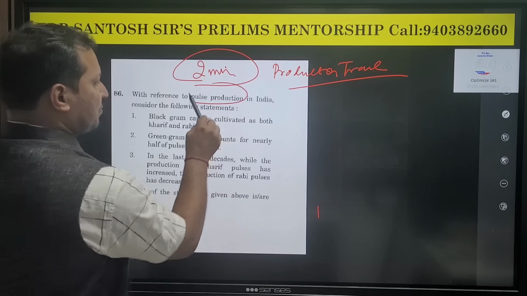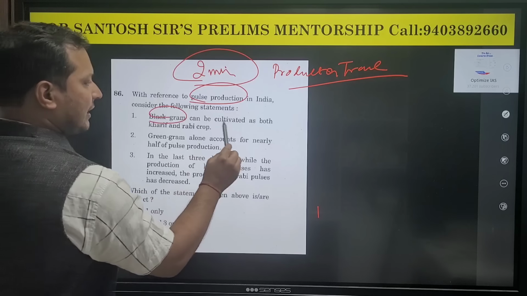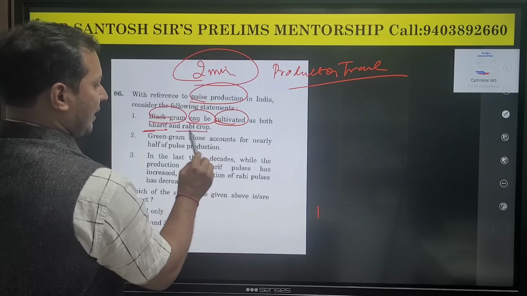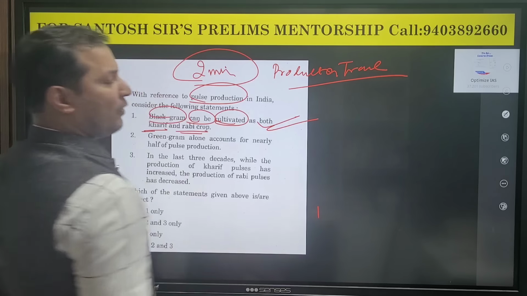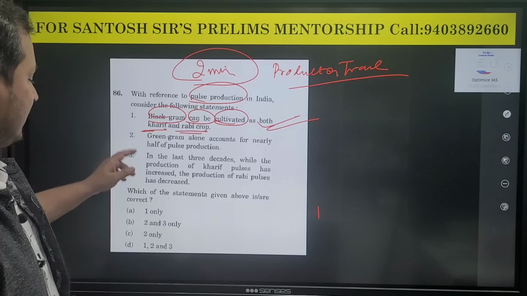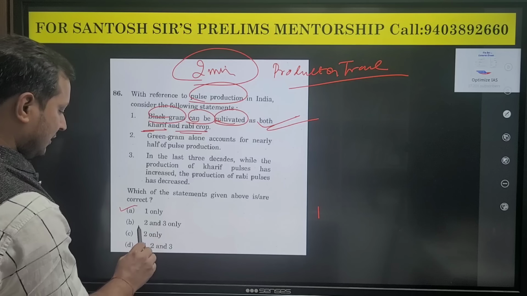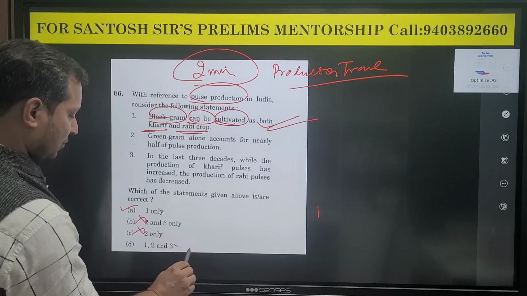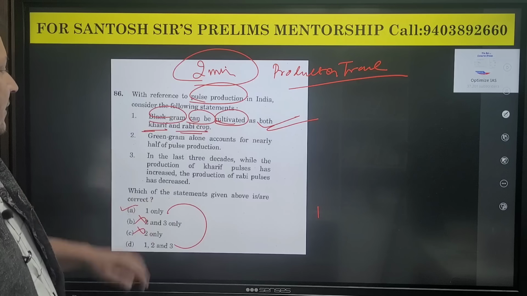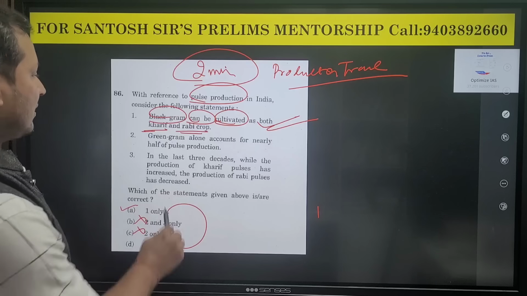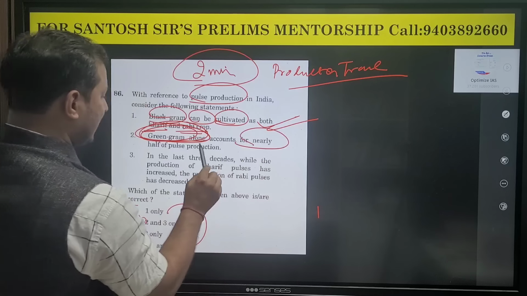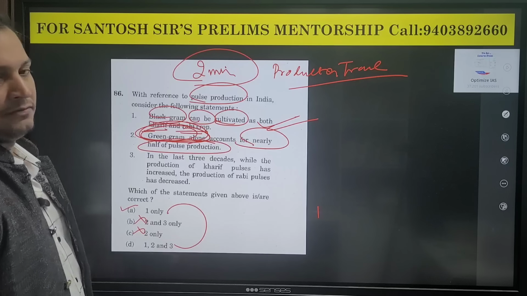With reference to pulse production, black gram can be cultivated both as kharif and rabi crop. "Can", possibility, always correct. Statement 1 will be correct. So this automatically gone, this automatically gone. Now we have these 2 options. Okay, now let us read statement 2. Green gram alone accounts for nearly half of the pulse production.